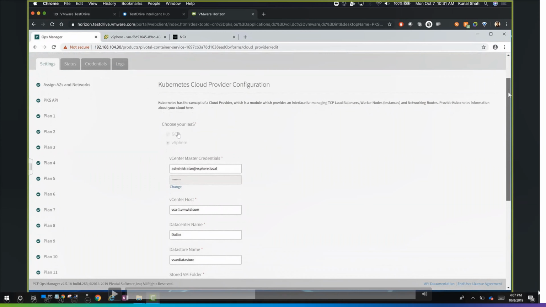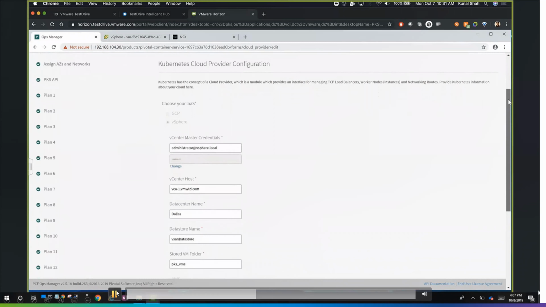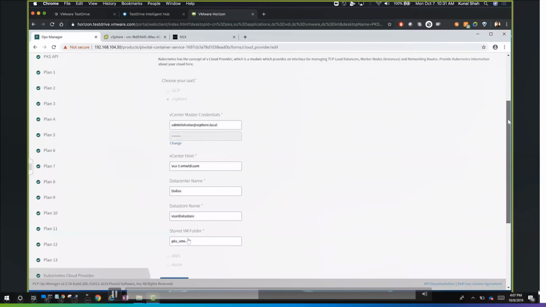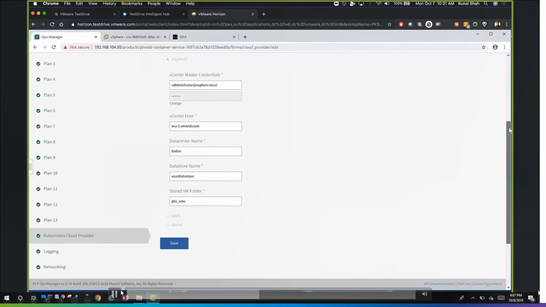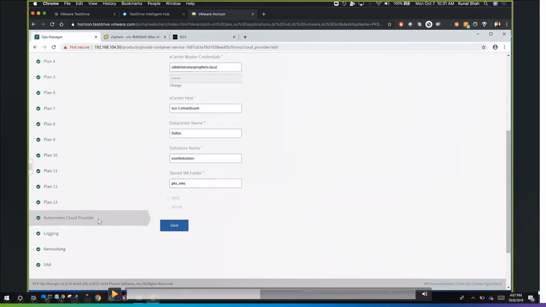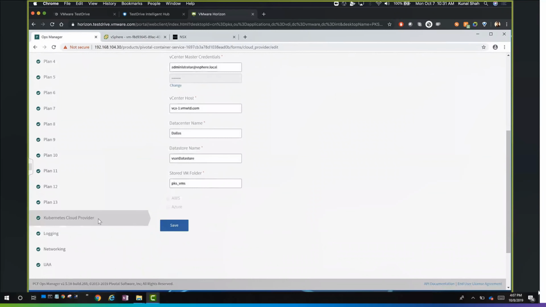We can choose between GCP. You see GCP here, right? I have not selected it because I don't intend to use that. I have selected vSphere because we wanted to use vSphere for Enterprise PKS. We also have AWS and Azure. You can see here, so out of these four, we can use anything. With vSphere, we have an added advantage because we have a very strong ecosystem.